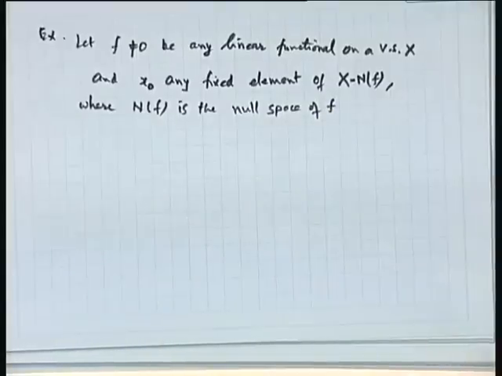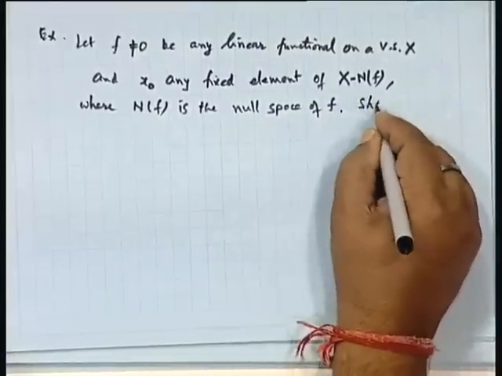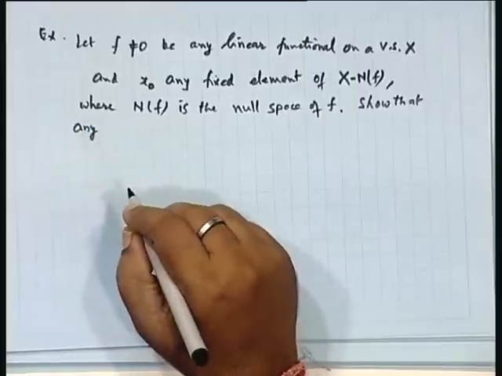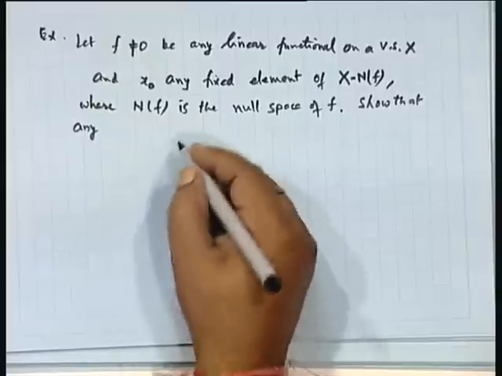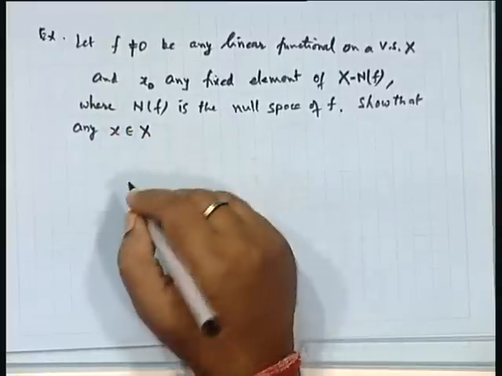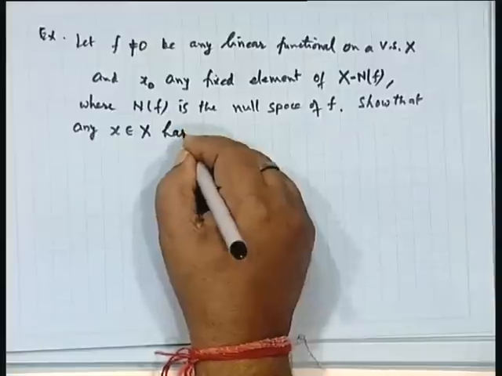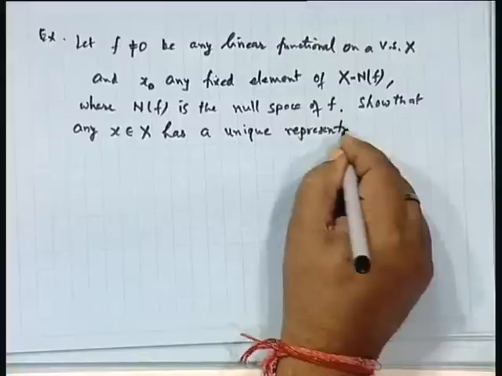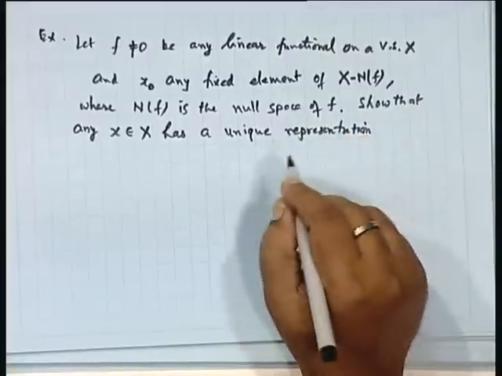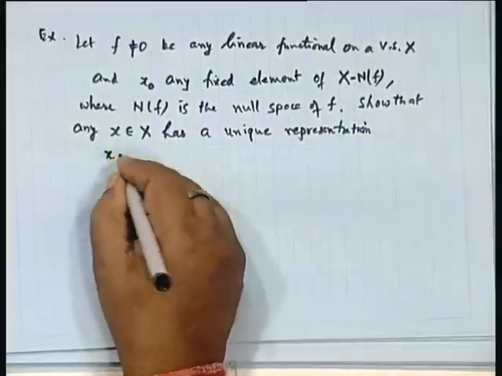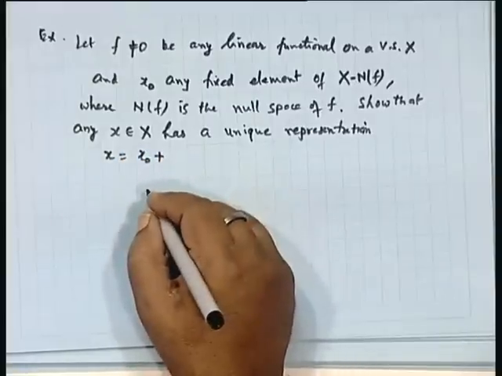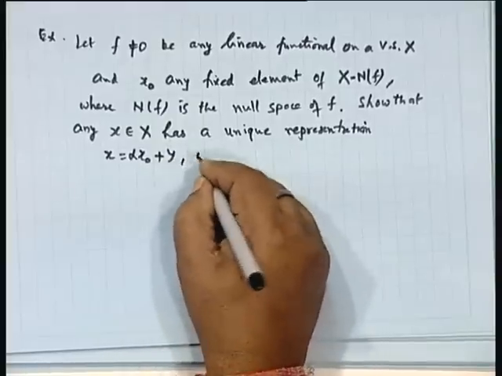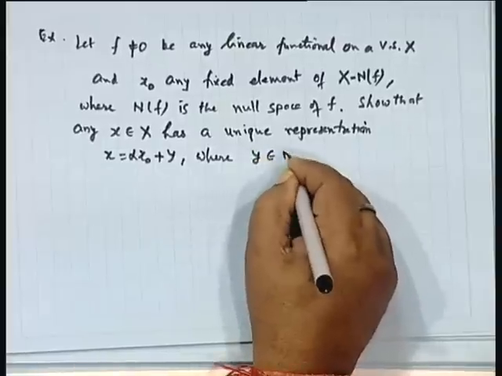Okay. So that any x belonging to capital X has a unique representation as x equal to alpha x naught plus y, where y belongs to N f.